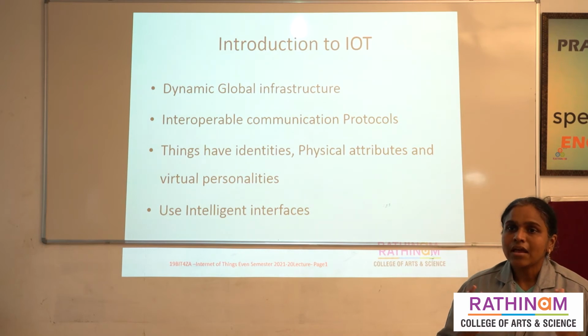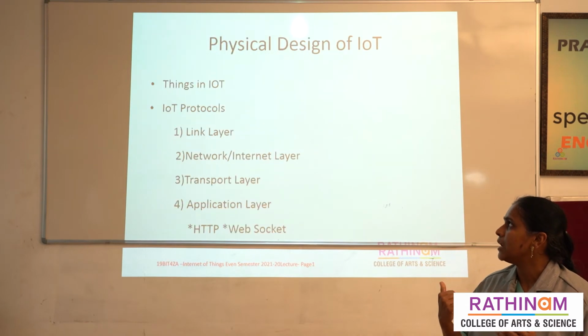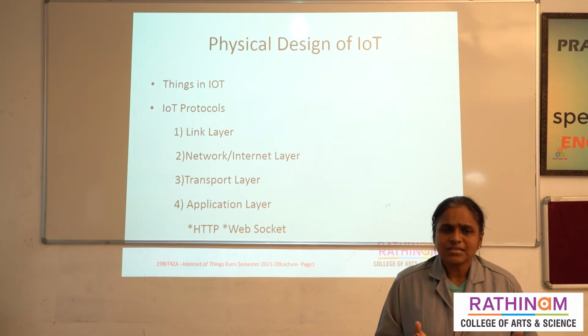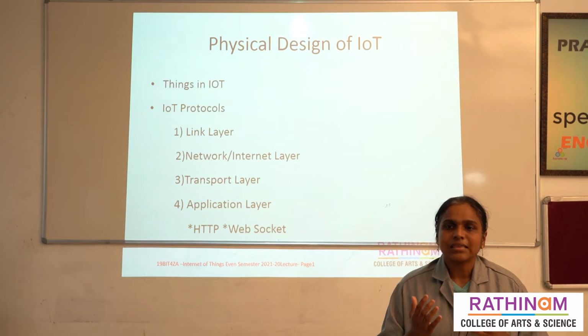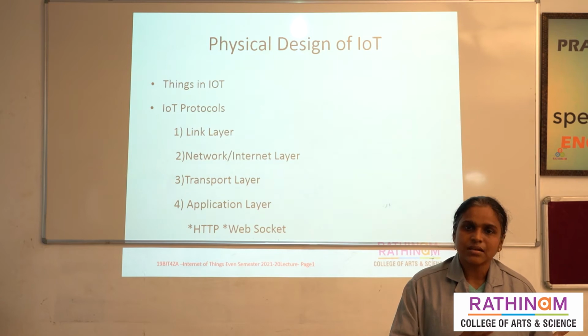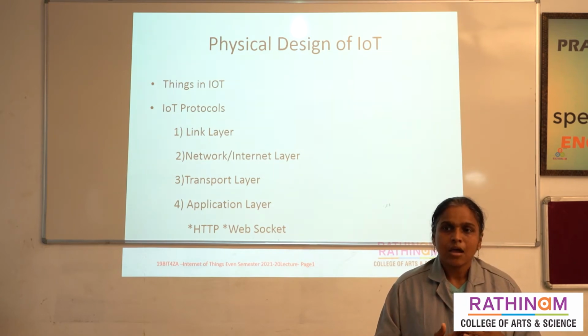In IoT, we have two types of design. First one is physical design in IoT. Second one is logical design in IoT. First, let us see about the physical design in IoT, and first the things in IoT. Let us see what we mean by things in IoT. The things in IoT exchange the data from one sensor device to another sensor device.